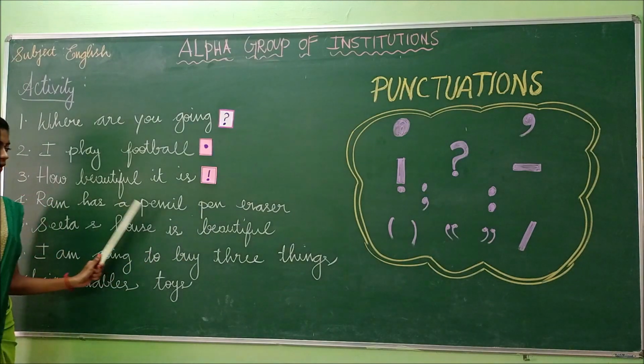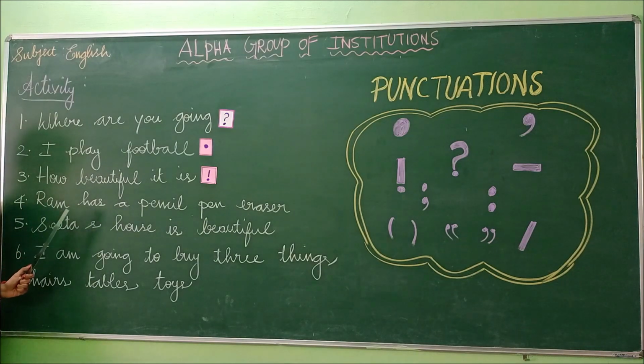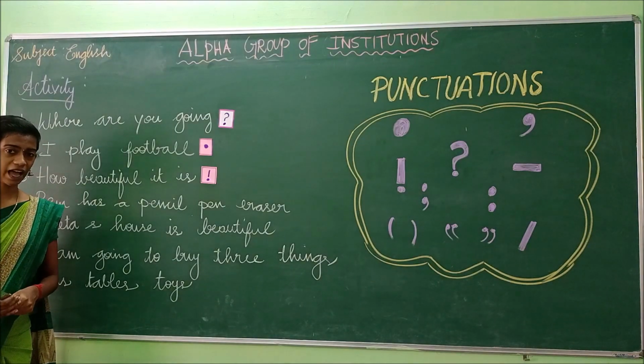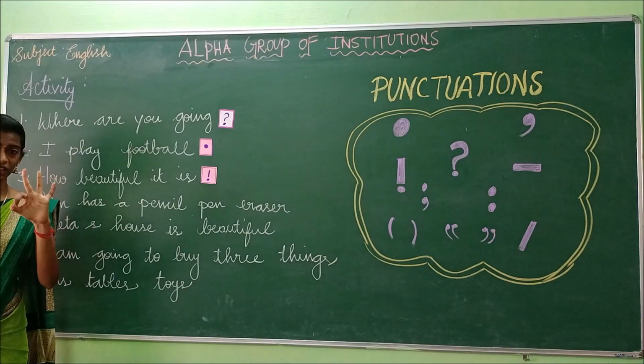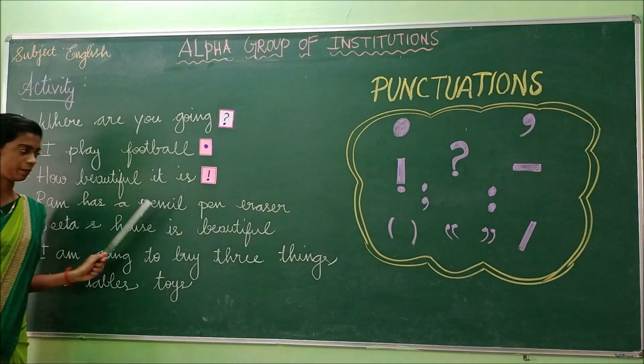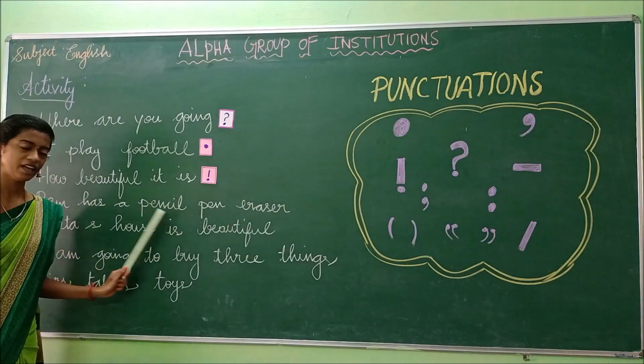And the next one is: Ram has a pencil, pen, eraser. So who is the person in the sentence we are speaking about? Yes, Ram is a person. What are all the things that Ram has with him? How many things does he have? Yes, he has 3 things: the pencil, pen, eraser. So we are listing out the 3 things.